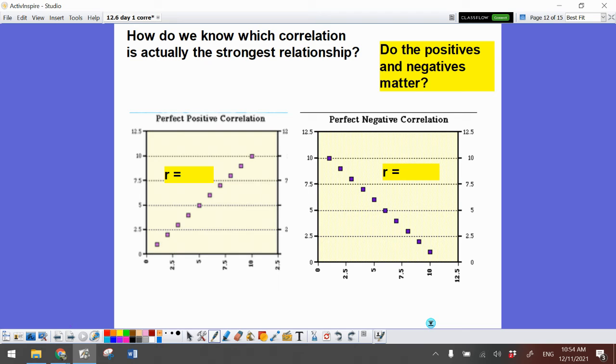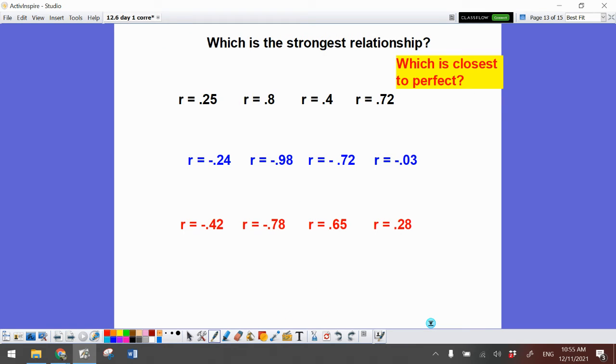Okay, now, how do I know which one is actually stronger? So this one has a correlation coefficient of positive 1. This one has a correlation of negative 1. Does the strength of the relationship depend on the sign? No. The strength of the relationship depends on the absolute value of the number, or more how close to perfect it is. So these two are actually exactly the same strength. Okay, these are both perfect.